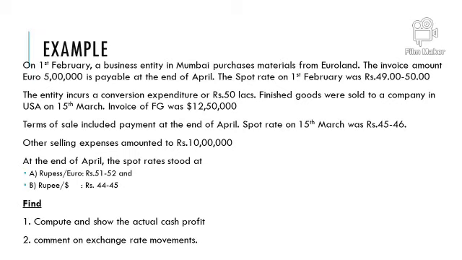Now at the end of April, the spot rate is available. Our payment has to be made in the month of April, and the bill we are going to receive is also in the month of April. The rates are given as direct quotes, rupees per dollar and rupees per euro. On April, whenever we purchase, because we have to make the payment of euro in April, the rate is 51 and 52. The rate applicable is 52 because we are buying. And in April, if we are selling our 12,50,000 dollars, the rates are given as 44, 45. We are selling, so the bank will be buying. The rate applicable is 44.